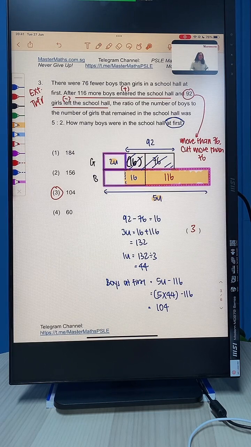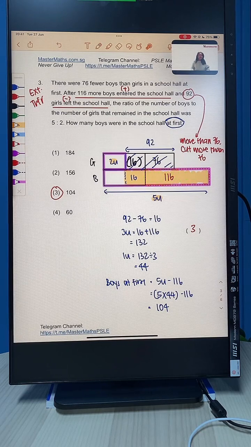Alright, so let me explain one more time. Step 1, you draw based on what the question says. 76 more boys than girls, 76 fewer girls, so 76 extra must belong to the boys. This is step 1. We just draw the 76 extra. Step 2, they say boys plus because they entered the hall, so I draw extras 116.